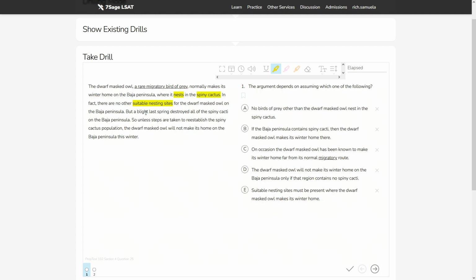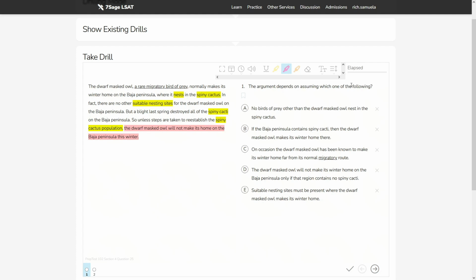But a blight last spring destroyed all of the spiny cacti on the Baja Peninsula and thus all of the suitable nesting sites. So unless steps are taken to reestablish the spiny cactus population, i.e. the suitable nesting sites, the dwarf masked owl will not make its home on the Baja Peninsula this winter, which, by the way, is the meat of our main conclusion here.